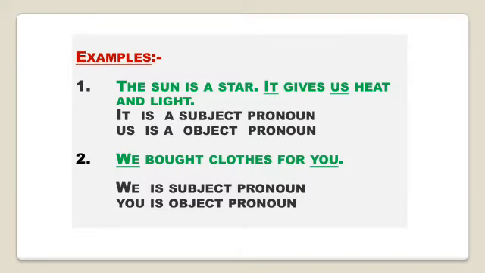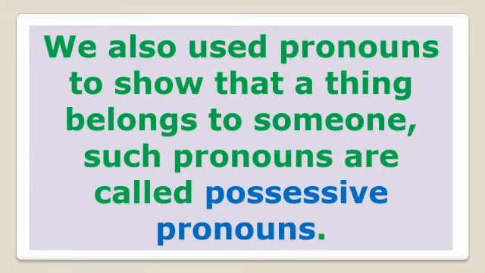The sun is a star. It gives us heat and light. In this sentence, it is a subject pronoun and us is an object pronoun. We bought clothes for you. We is a subject pronoun and you is an object pronoun because we is used as subject and you is the object. We also use pronouns to show that a thing belongs to someone. Such pronouns are called possessive pronouns. So now let's study what possessive pronouns are.